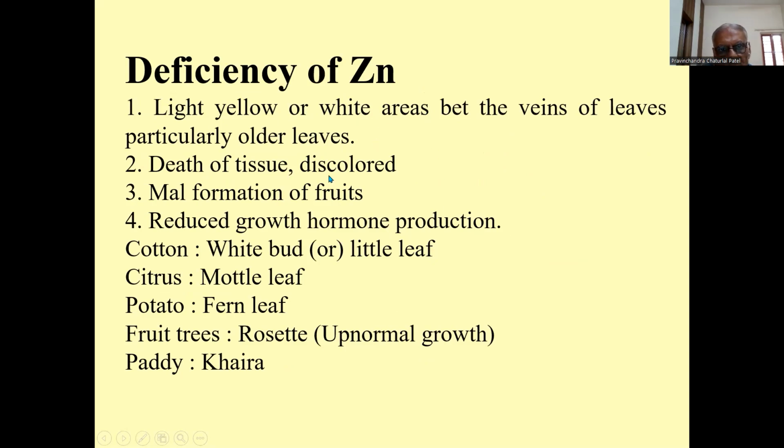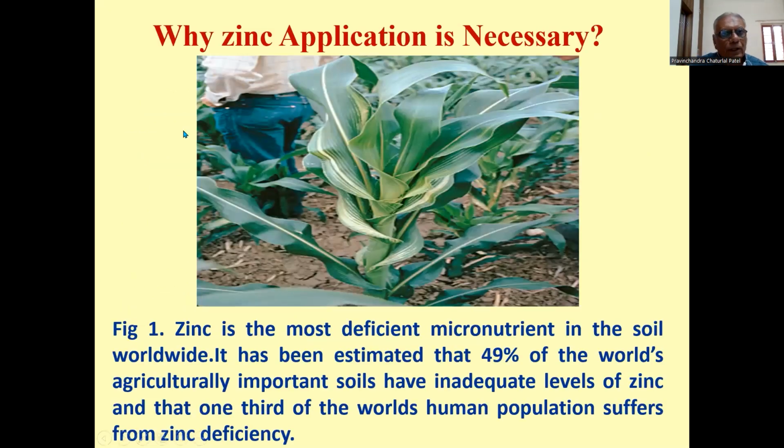Other symptoms include death of tissue, discoloration, malformation of fruits, and reduced growth hormone production. In cotton it causes white bud or little leaf; in citrus, mottle leaf; in potato, fern leaf; in fruit trees, rosette or abnormal growth; and in paddy, Khaira disease in rice, due to zinc deficiency. So why is zinc application necessary?